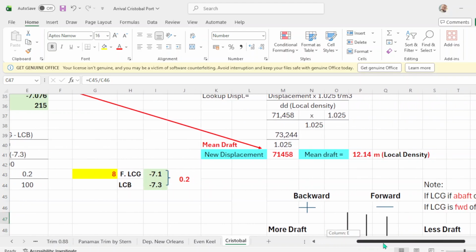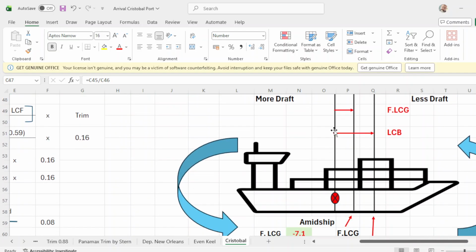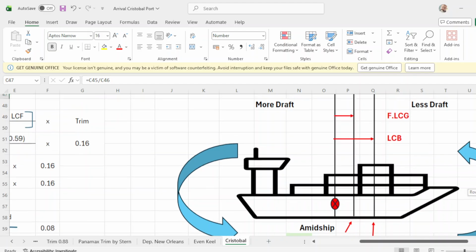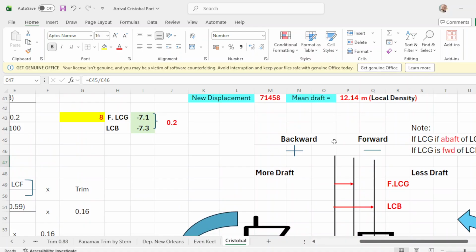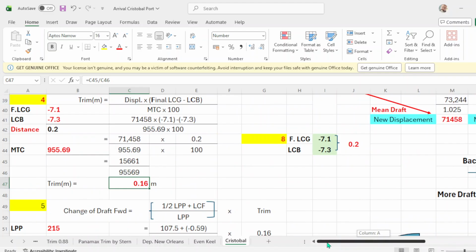Because if this is your midship, or the center part of the vessel, the forward part from midship will be negative, and the backward part of the vessel is positive. So when you are trim positive, meaning you are trimmed by the stern because it is positive. Look here, positive. So positive, then you are trimmed by the stern.